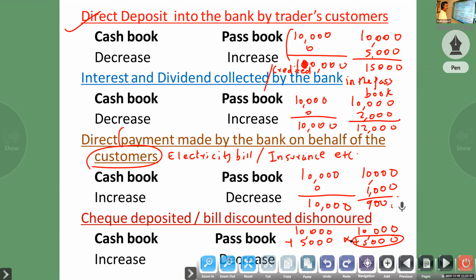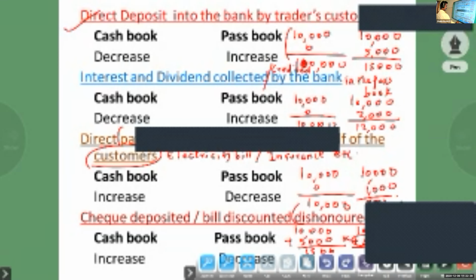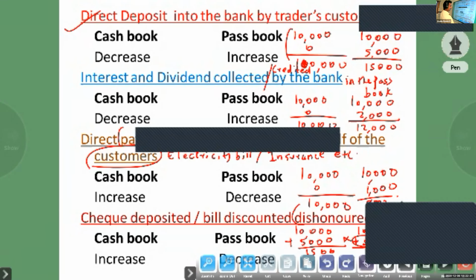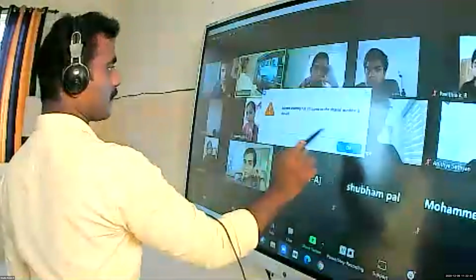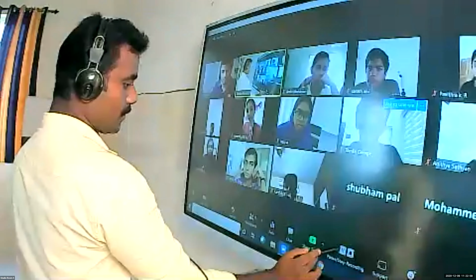So in this case, my passbook will decrease. If you are comparing, cash book increase. The thing is that if any dishonor is there, passbook will decrease. Bank transaction, passbook will decrease. If any dishonor is there, they will also charge some amount. Suppose if we got any, that you have to remember.